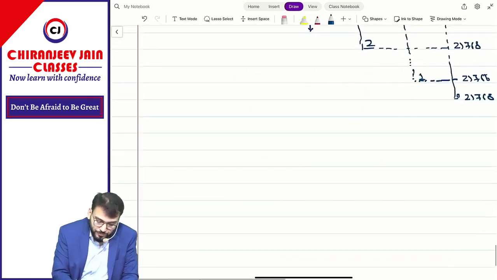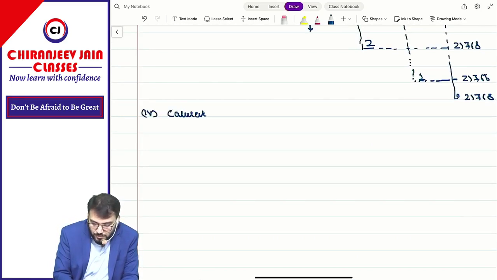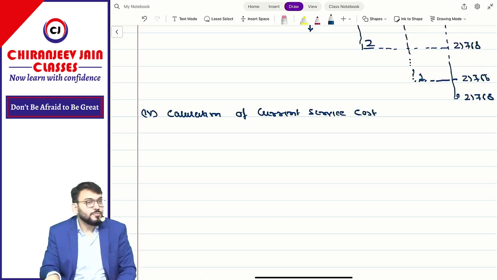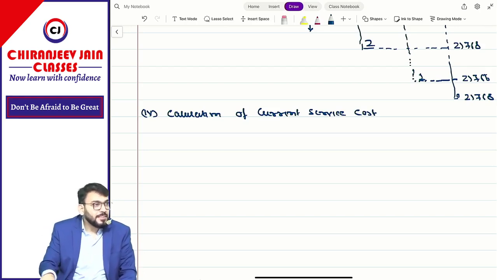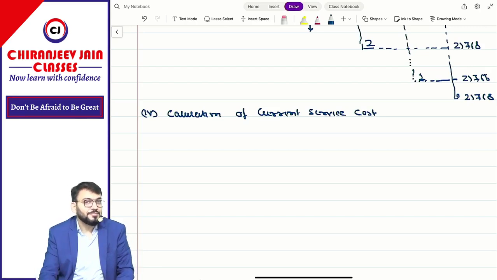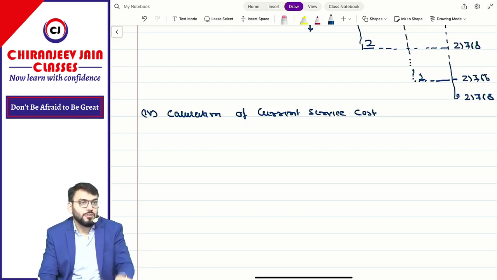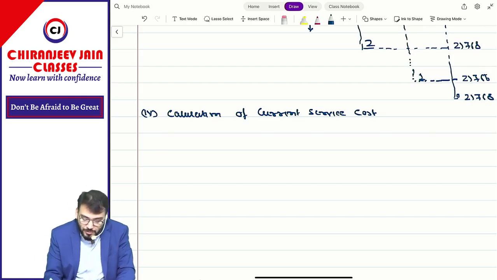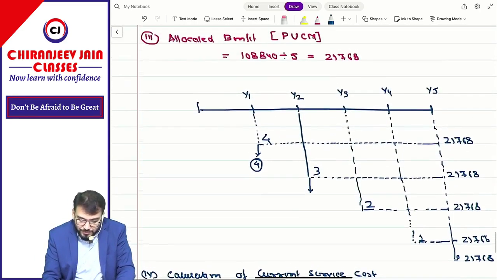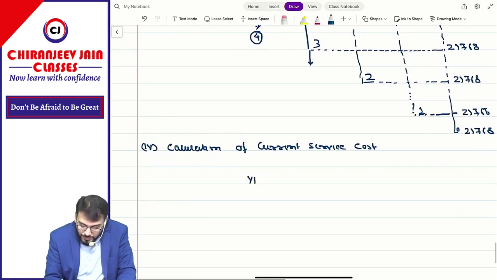Point number 4, calculation of current service cost. Current service cost is the expense related to that year. That is known as current service cost. This much you understood? So can you give me Y1, Y2, Y3, Y4, Y5?